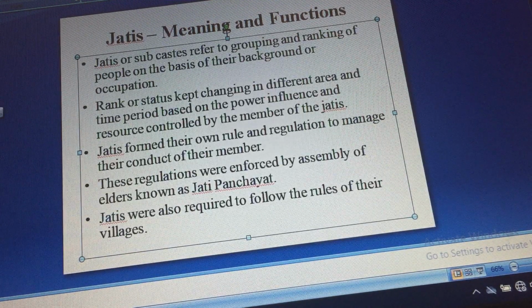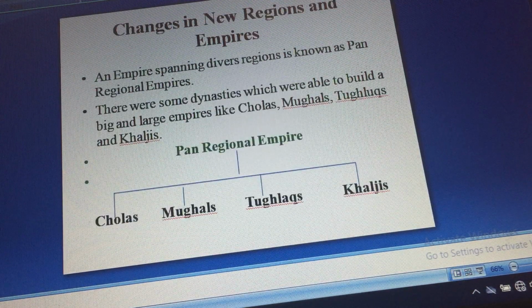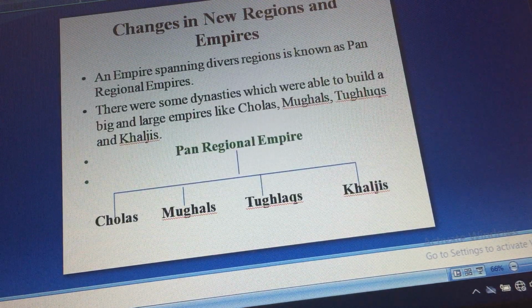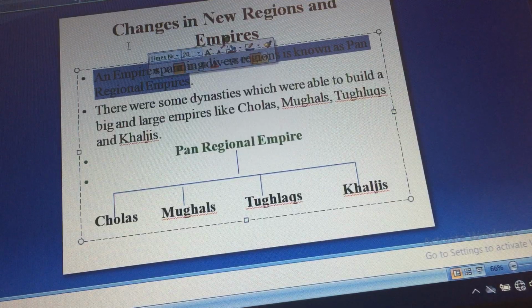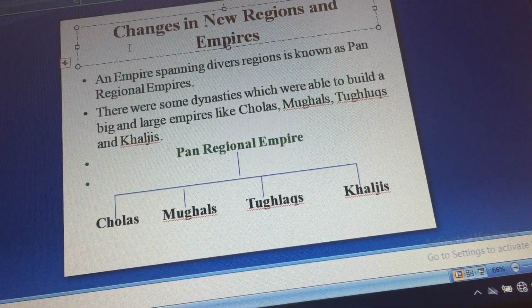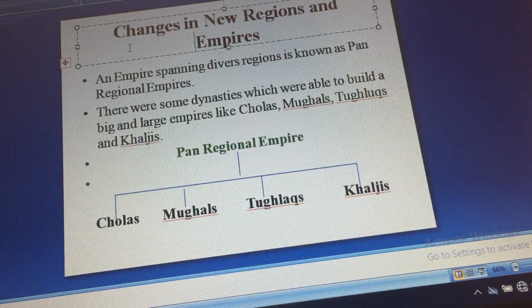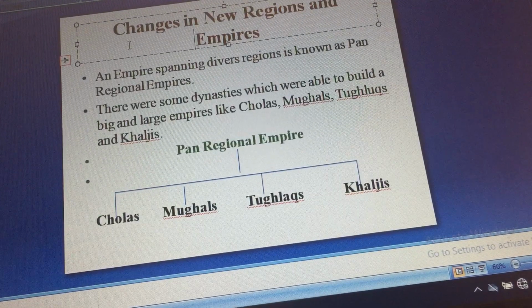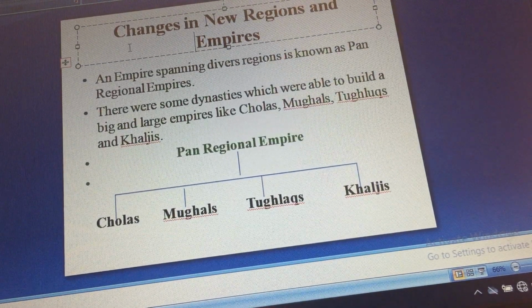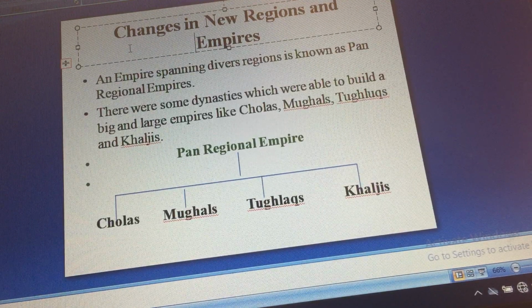Now let's move on to the next topic, which is changes in new regions and empires. So in the medieval period we do see new empires which came into existence. An empire spanning diverse regions is known as a pan-regional empire. So what exactly is pan-regional? An empire which stretches over a long region or a big region.